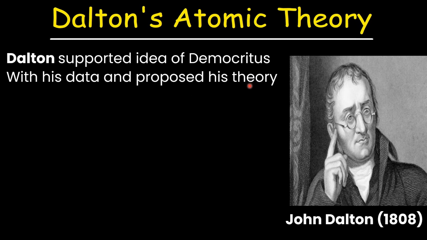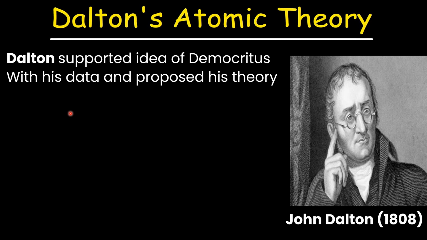Basically, dear student, as per Democritus' atomic theory, it was just an idea that atom is the smallest particle of matter. However, experimentally and mathematically, the idea of Democritus was validated by Dalton, and on the basis of that, Dalton proposed his own atomic theory.